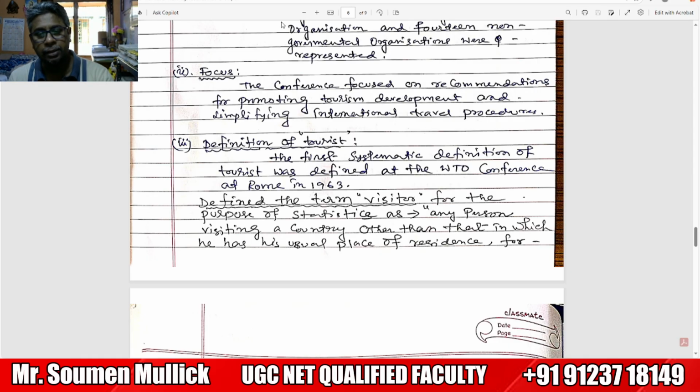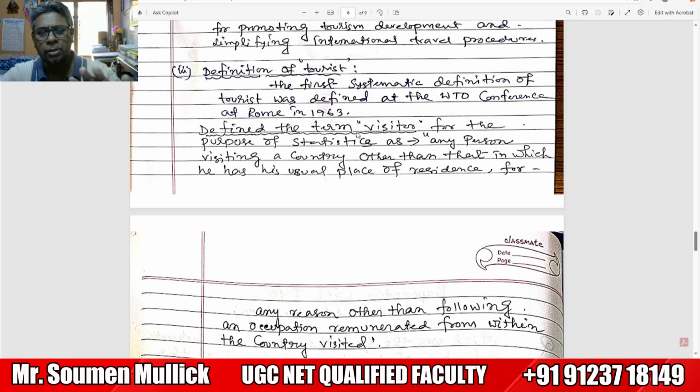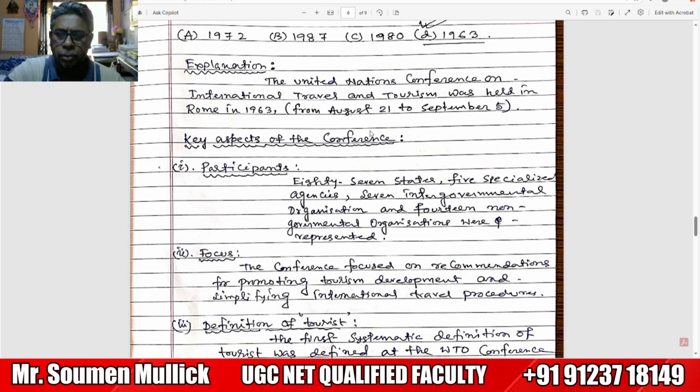The definition defined the term visitor for the purpose of statistics: any person visiting a country other than that in which he has his usual place of residence, for any reason other than following an occupation remunerated from within the country visited. These are the concept of visitor. A systematic definition of tourist was given in 1963 in Rome conference.